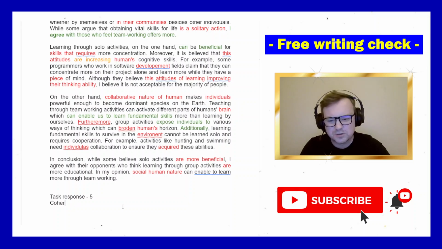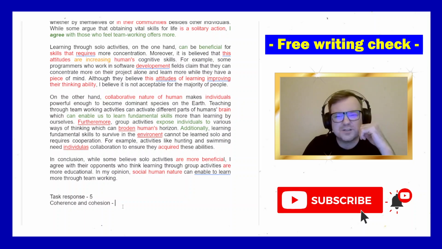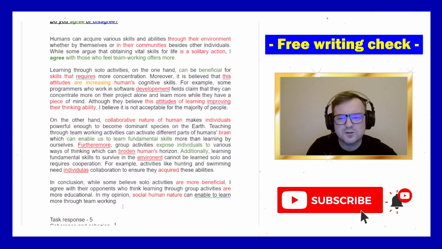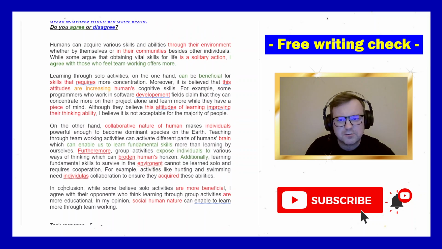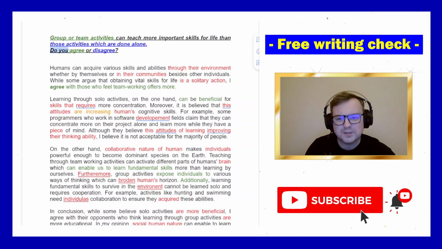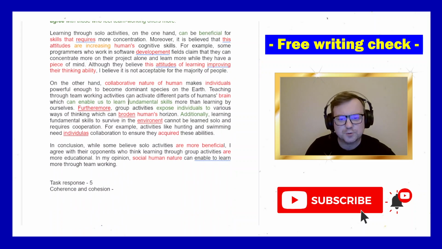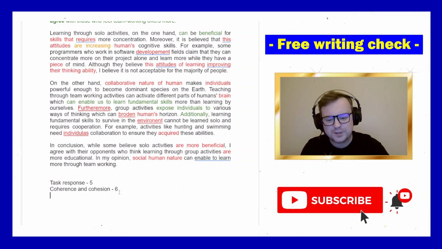Coherence and cohesion. Maybe there is enough for a 6 in there. We do get signposting language like moreover, on the one hand, on the other hand, additionally, for example, in conclusion. Signposting language is good. There are 4 paragraphs. There is a logical progression. It's not suitable exactly for this type of question, but there is a natural progression from paragraph to paragraph. So I do think I can award 6 for this.